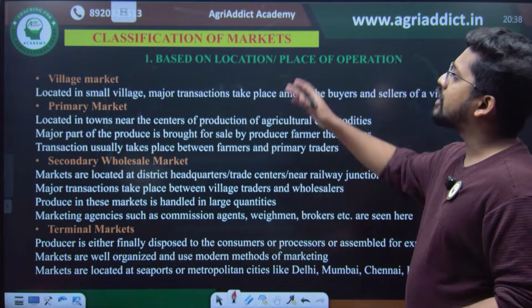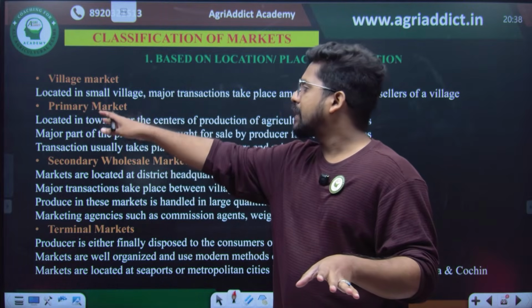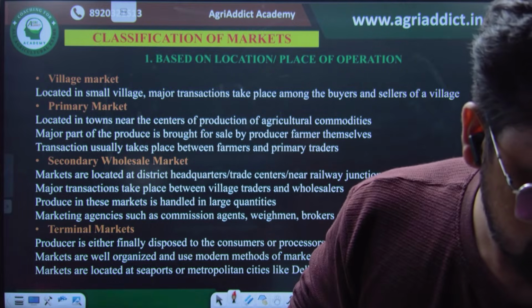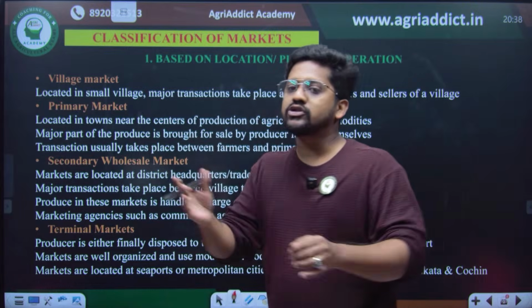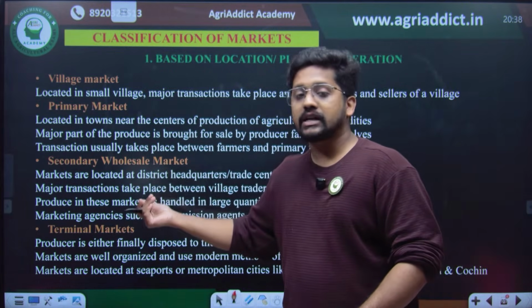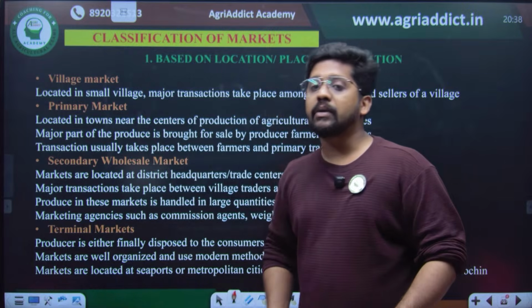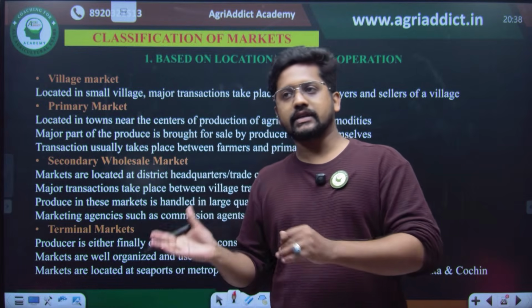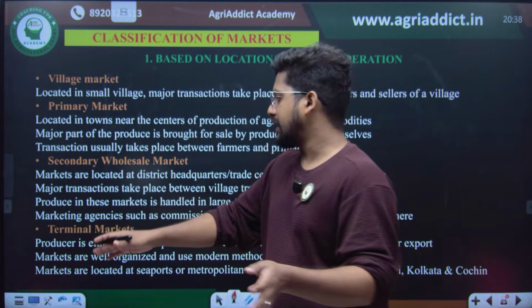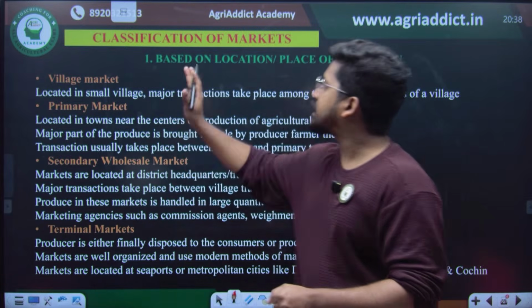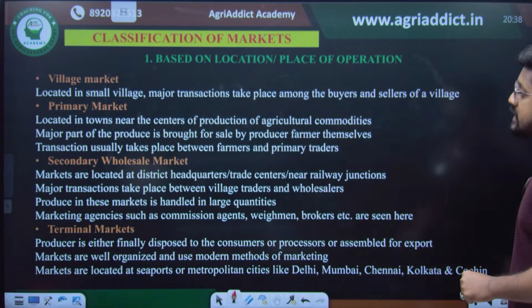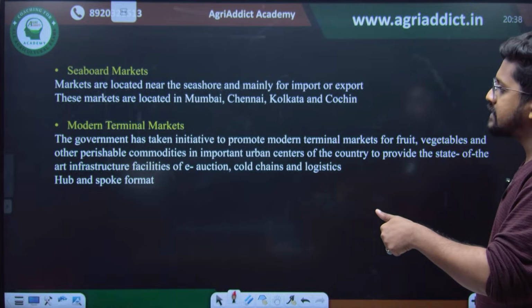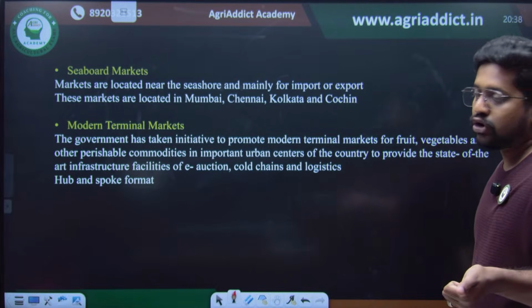Markets can be classified based on location as village market, which is located in the village; primary market, which is located in the towns or maybe district headquarters; secondary wholesale markets, mostly in the district headquarters; terminal markets, mostly near seaports or airports, where goods have to be transported to other countries. Such markets are classified based on the location. Then seaboard markets near the seashore, and modern terminal markets, which have facilities like e-auctioning.